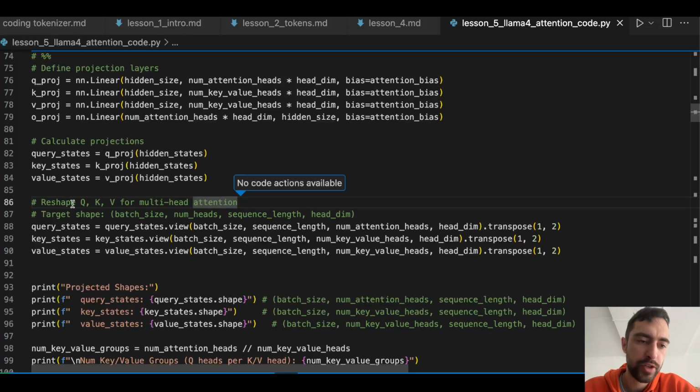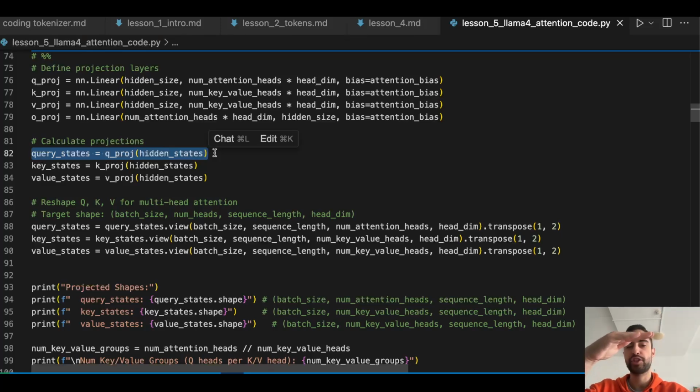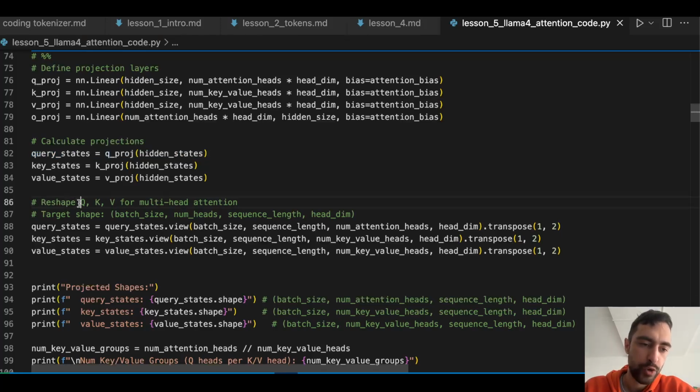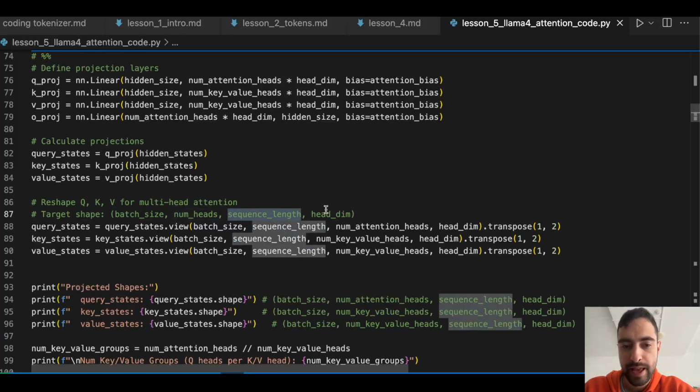Next, we want to reshape. So this gives us one big matrix of big query vectors. Now for each of the query vectors, we want to divide it into heads, separate it, and then process each head independently with other key value heads. So they learn different things, extract different information. So reshape query, key, value from multi-head attention, target shape: batch size, number of heads, sequence length, head dimension.